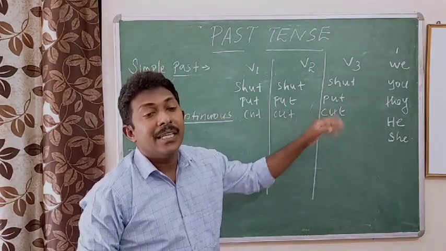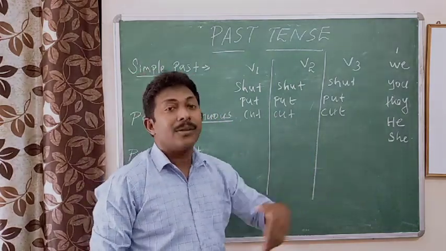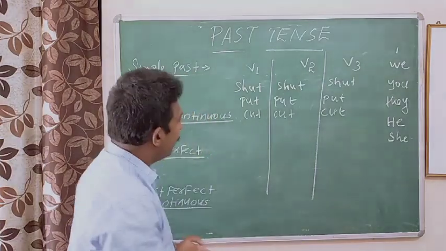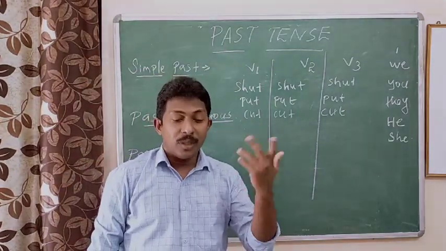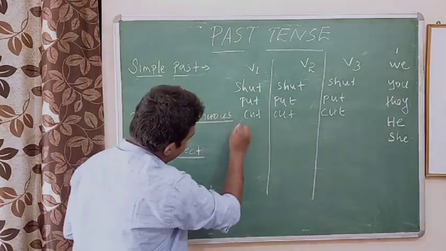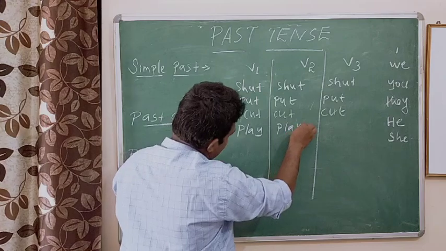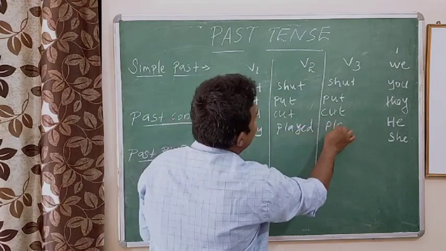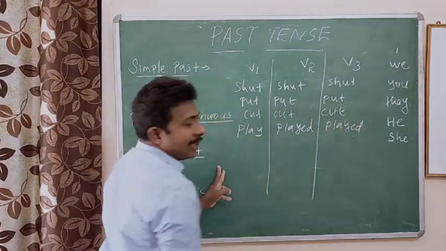In past tense, mostly when you add ed, you automatically get the second form. For example, can you say any two verbs where two forms are the same? For example, play, played, played. These two forms are the same.